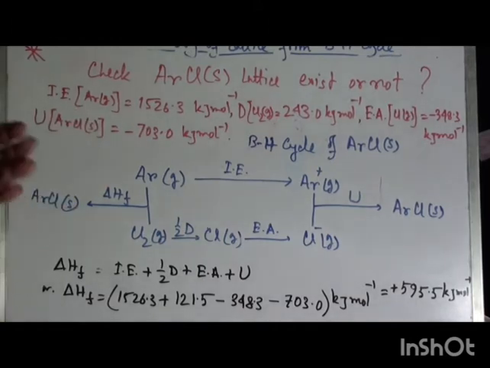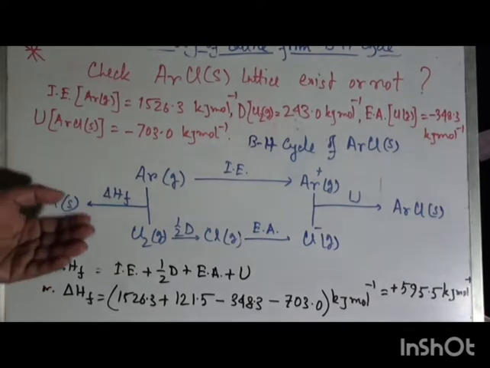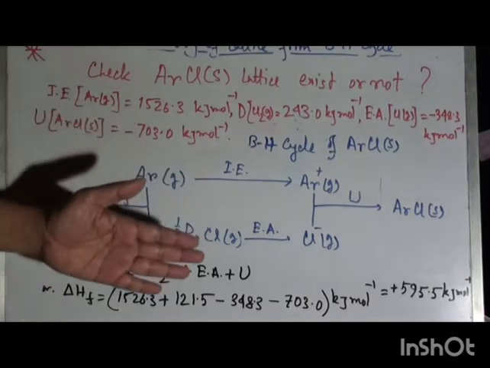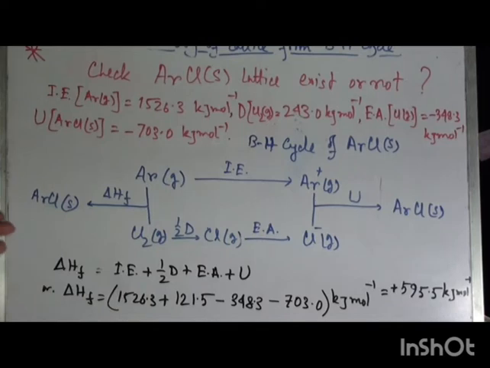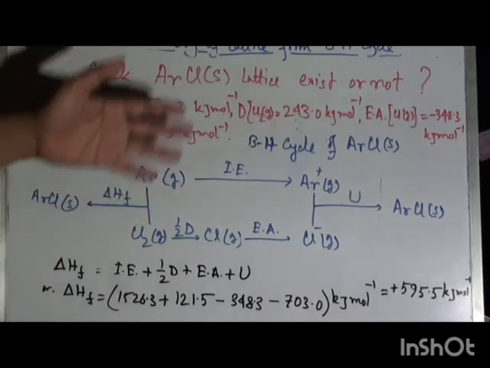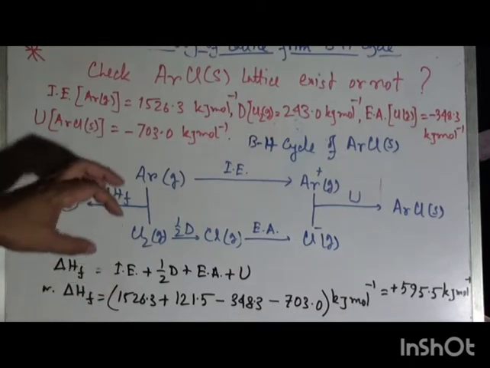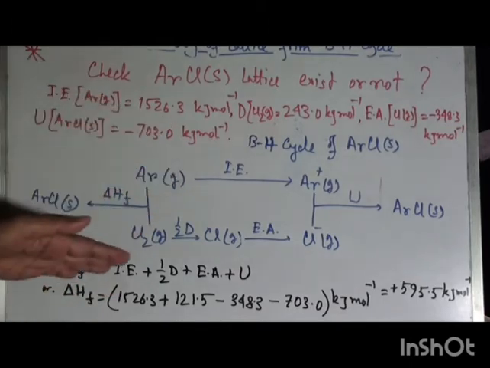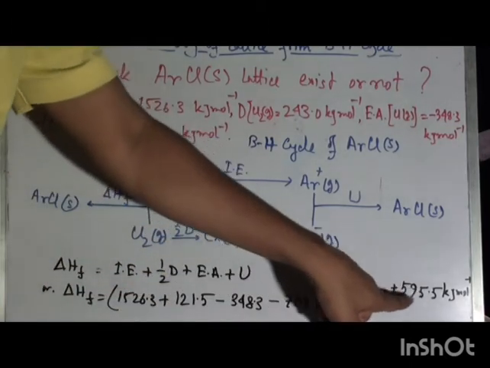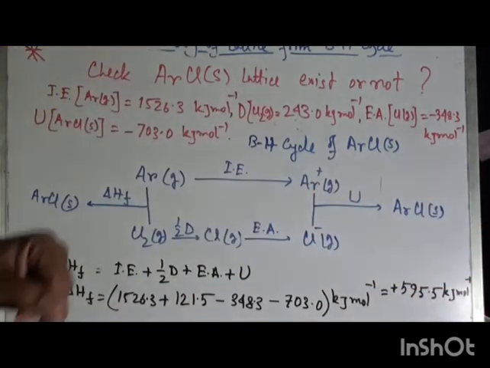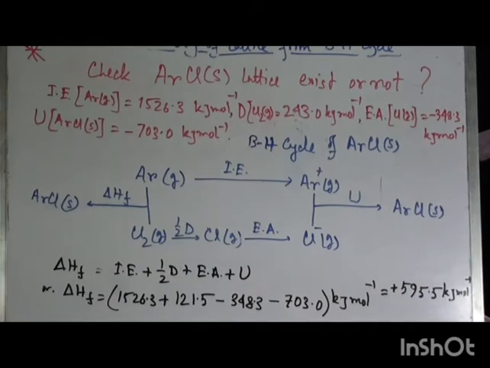Using Hess's law, we can easily calculate the formation energy using this equation. After putting the values in this equation, we find that the formation energy of ArCl solid is highly positive, plus 595.5 kJ mole inverse.